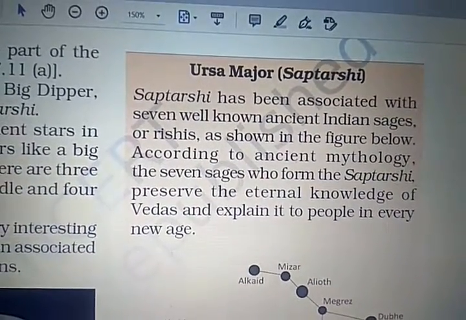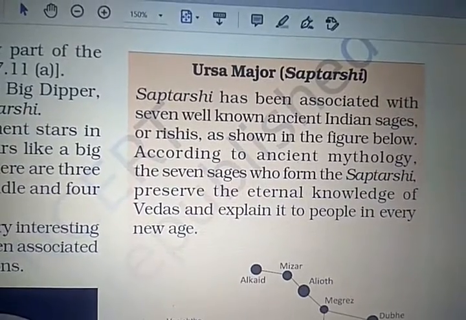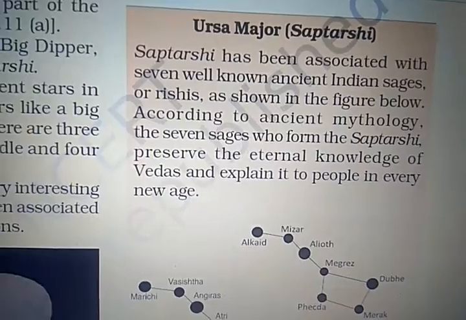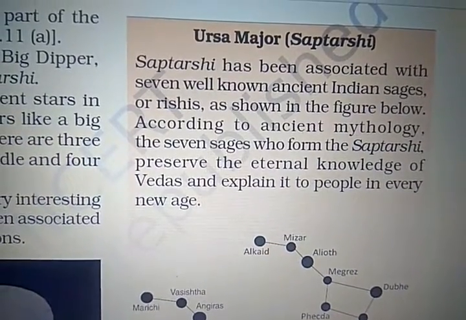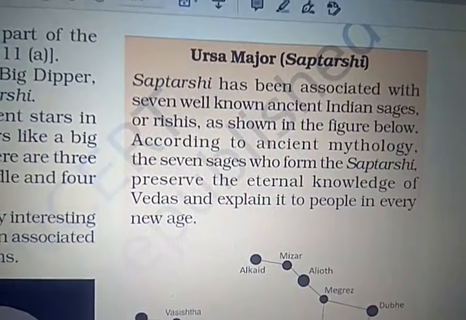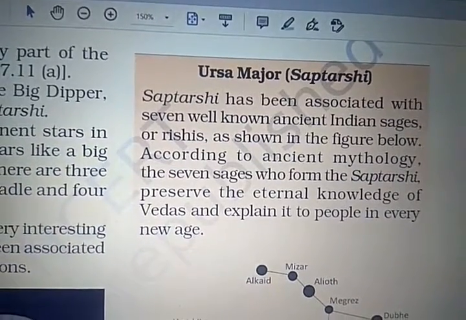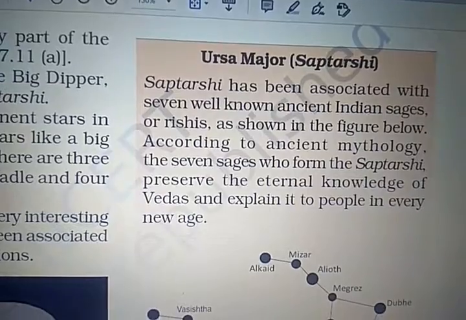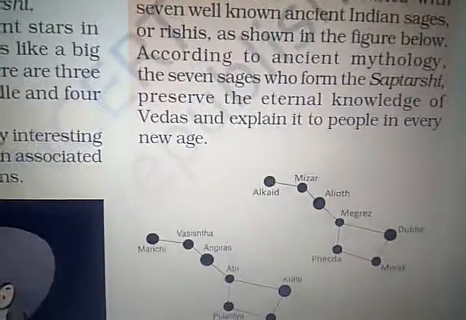Saptarshi has been associated with 7 well-known ancient Indian sages or rishis, as shown in the figure below. According to ancient mythology, the 7 sages who form the Saptarshi preserve the eternal knowledge of the Vedas and explain it to people in every new age.